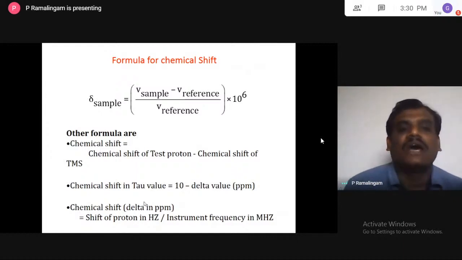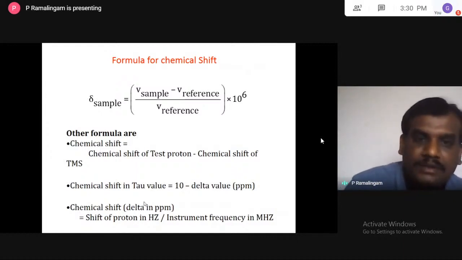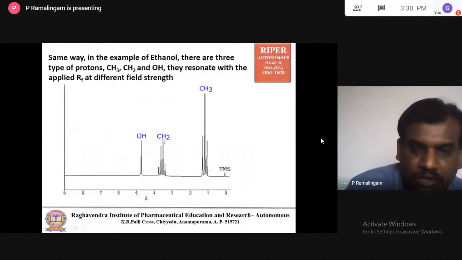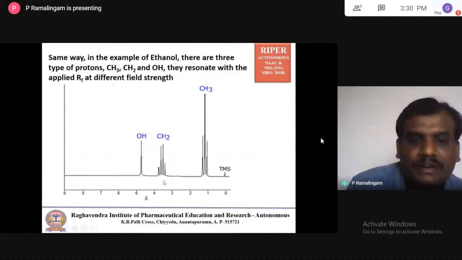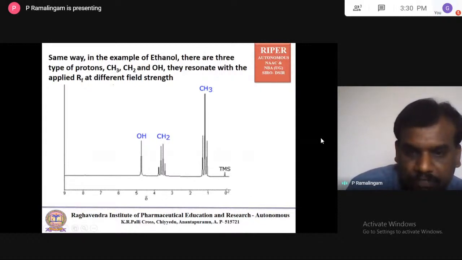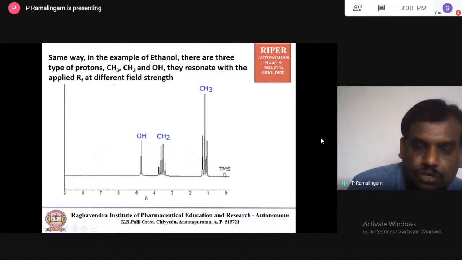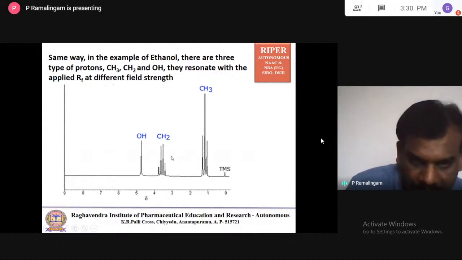For example, let us calculate the chemical shift for CH2. The value is around 3.5, so the chemical shift is 3.5 minus 0. This is convenient, and that is the reason why TMS is made 0. It is very easy to calculate the chemical shift for any signal.